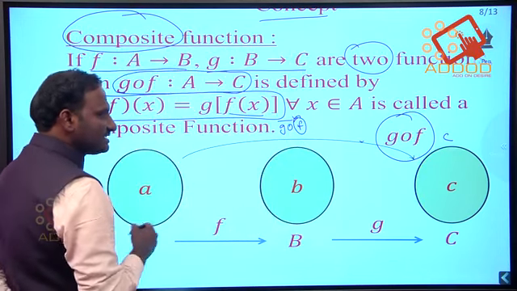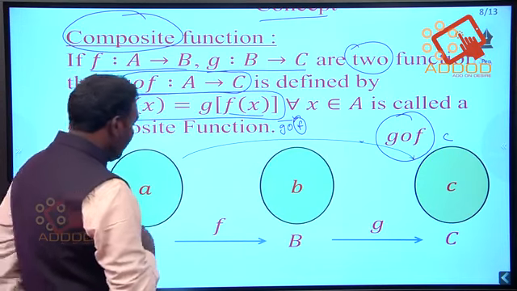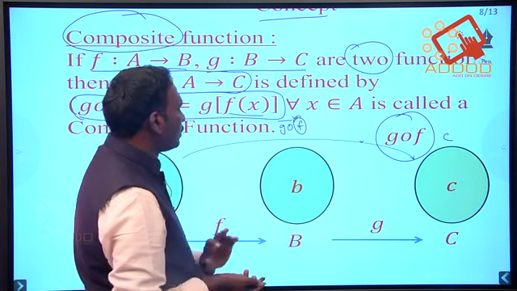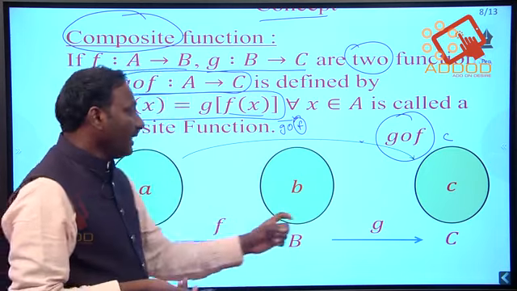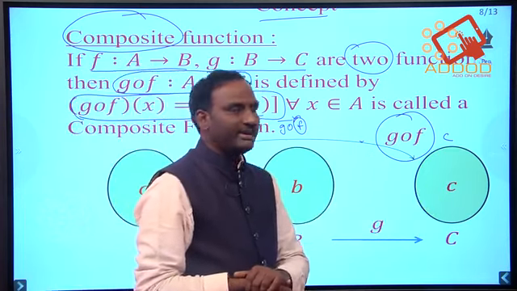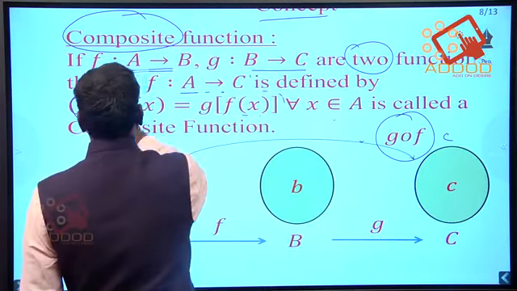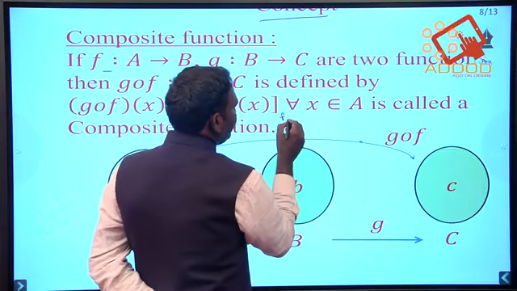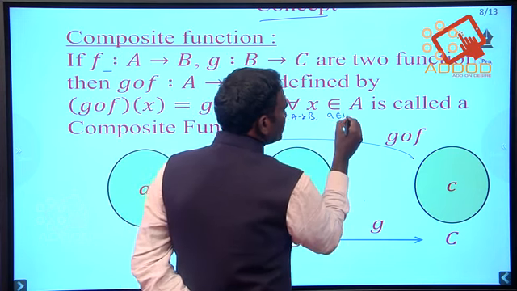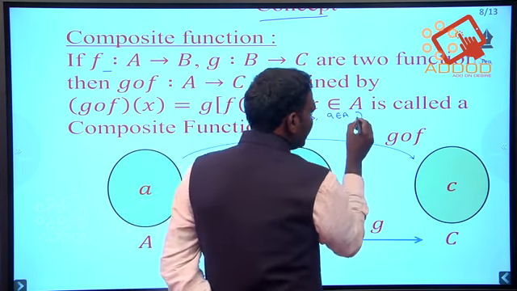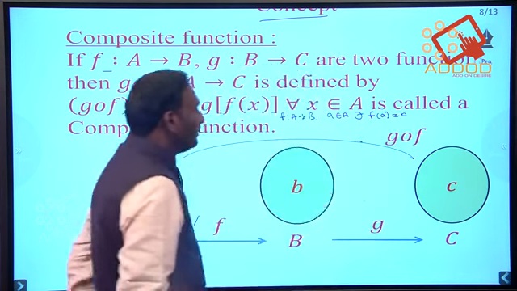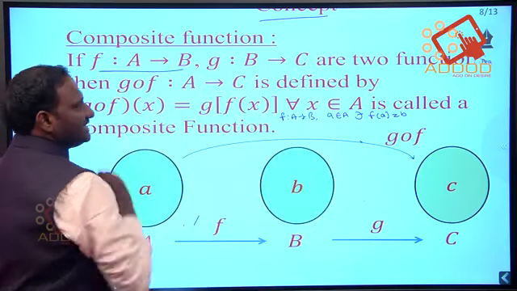So this is the figure. Here the domain element is capital A and small b is the codomain element for the function f, right? And g is another function which is from B to C. Small clarification for this: here f is a mapping from A to B, an element a belongs to A such that f of a is equal to b. This is the first function. F is described like this.